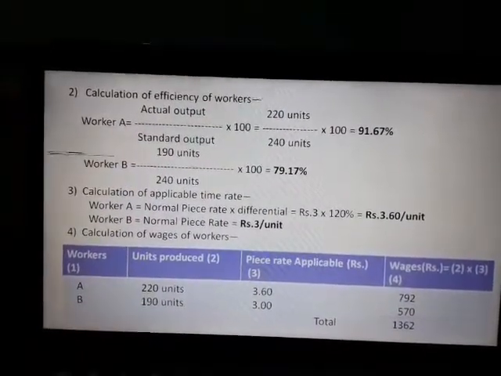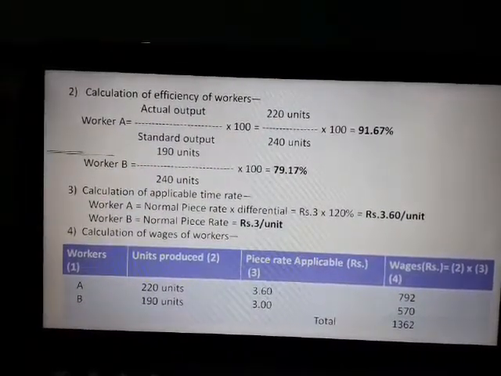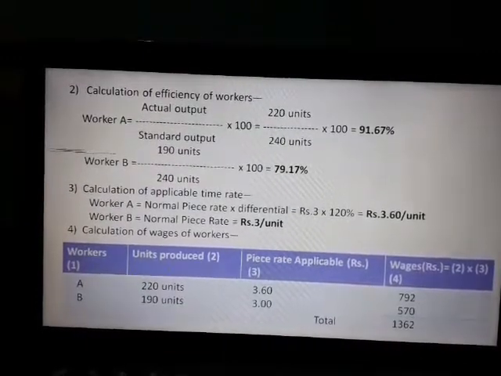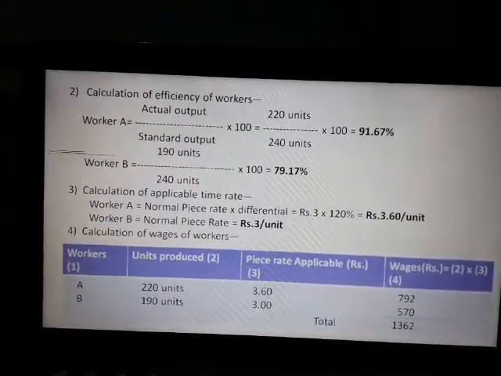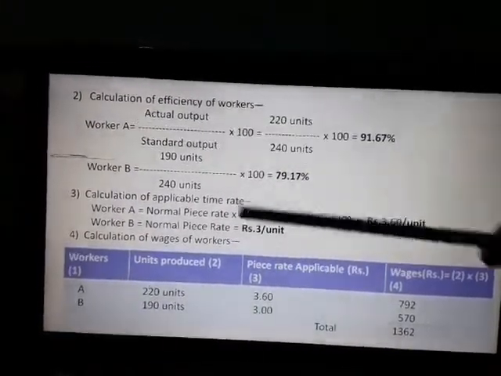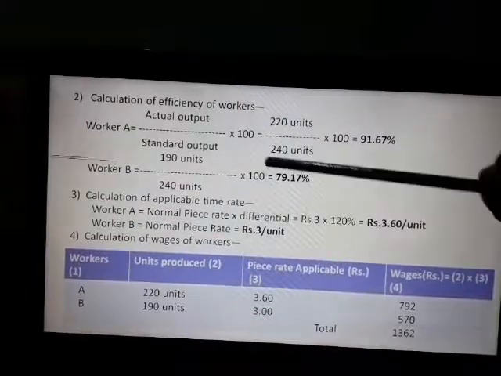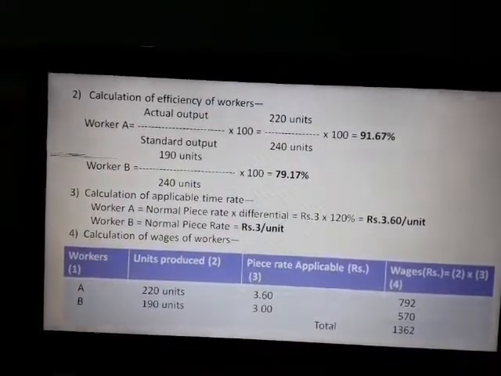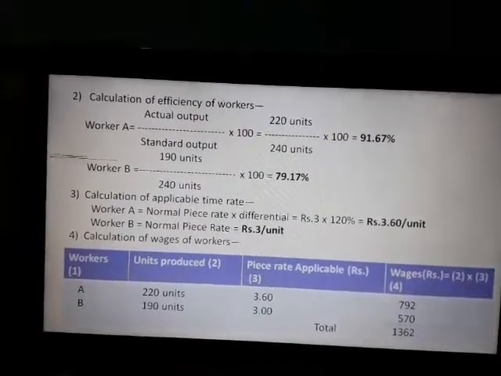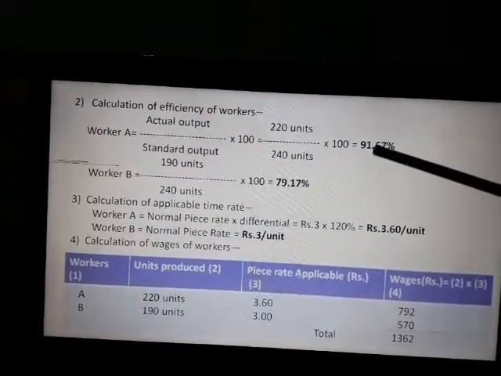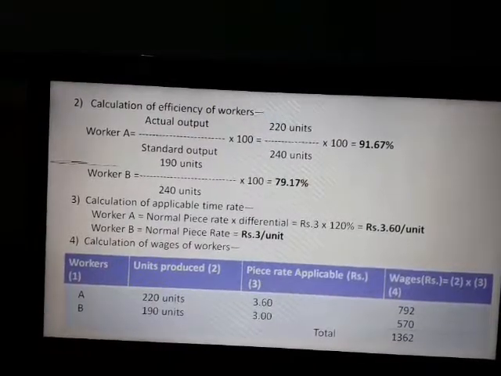Now come to the second step, calculation of efficiency of worker. Here we have to calculate efficiency on the basis of output. For worker A, actual output by standard output into 100. This is our formula, what we have learnt in our earlier videos. 220 units by 240 units into 100, that is 91.67%.